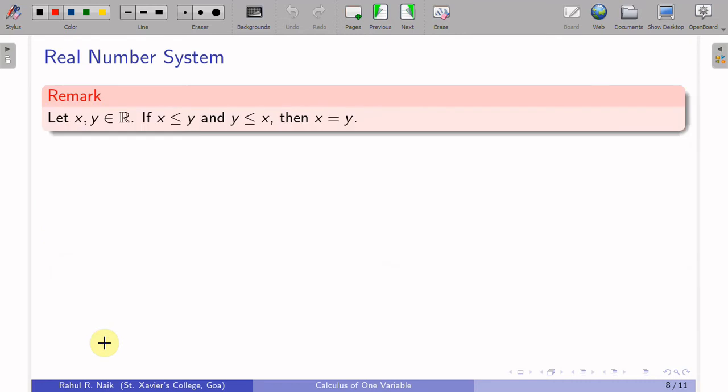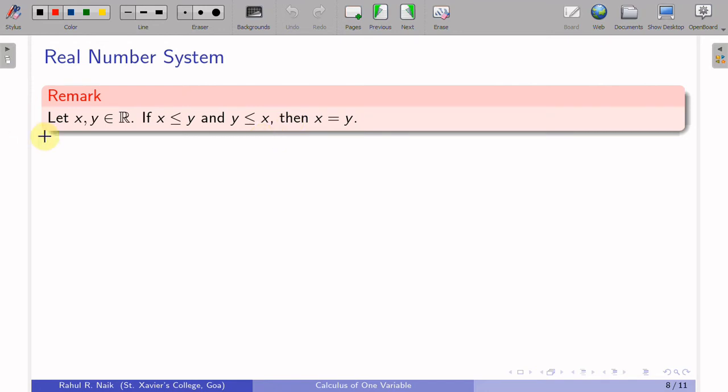Okay, now we would discuss this one remark, which says that whenever x is less than y and y is less than x, this is for any x. In terms of quantifiers, it can be stated as: for all x, y in R, if x is less than y and y is less than x, then x is equal to y. So you see that this is of the form if s then t.